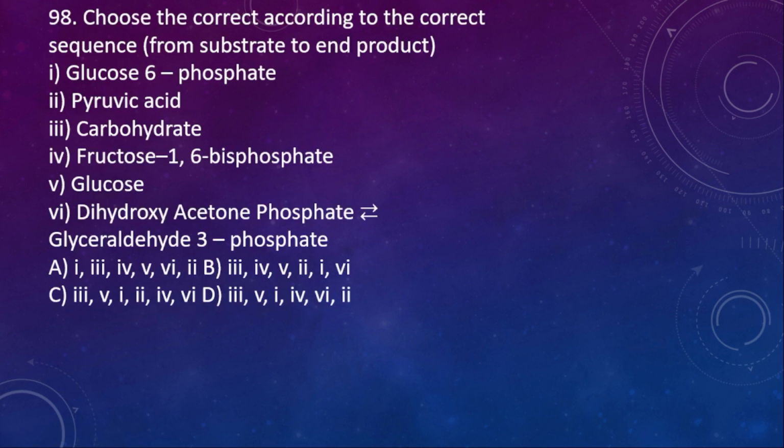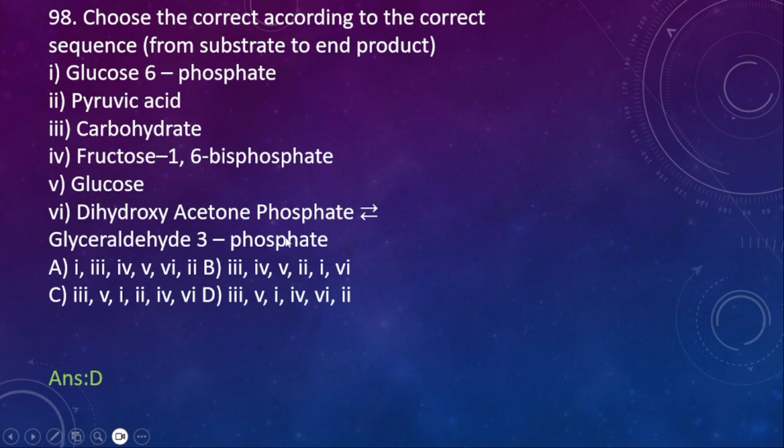98. Choose the correct sequence from the substrate to the end product. Glucose 6 phosphate, pyruvic acid, carbohydrate, fructose 1,6 bisphosphate, glucose, dihydroxyacetone phosphate interconvertible to glyceraldehyde 3 phosphate.